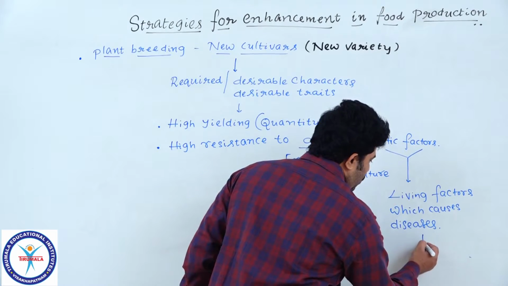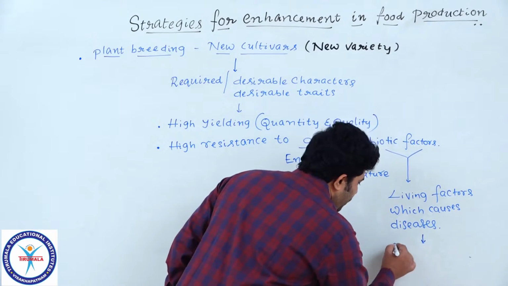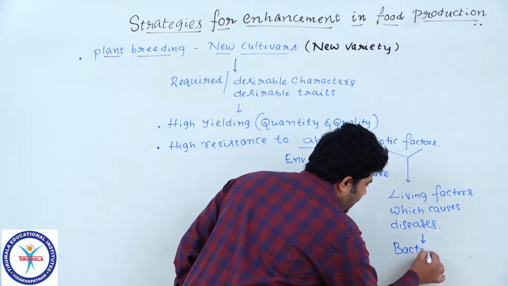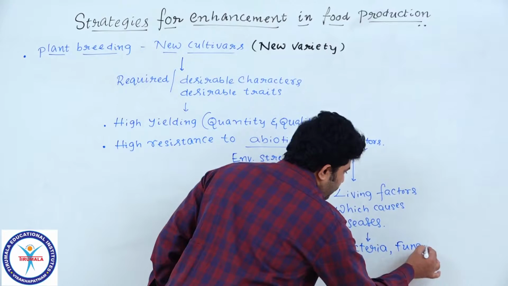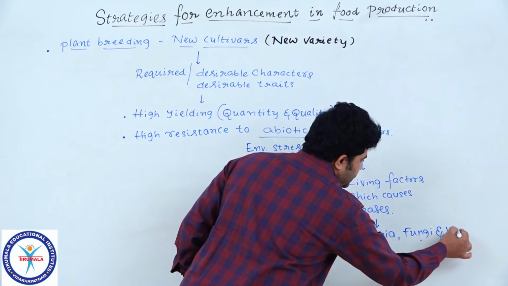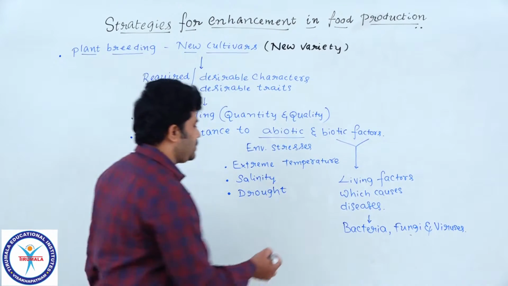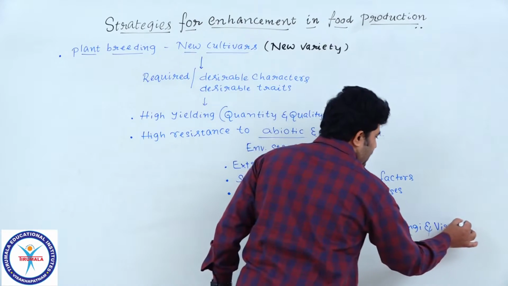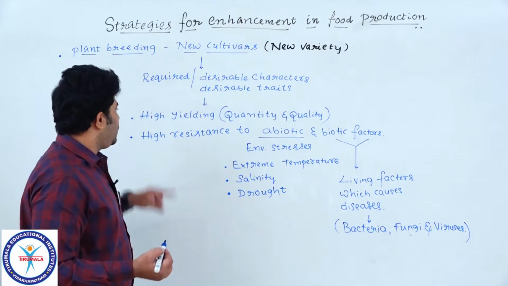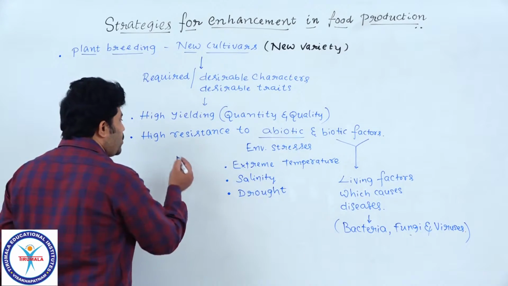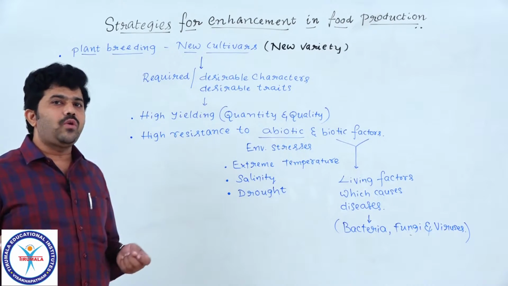Bacterial diseases mean pathogens like bacteria, fungi, viruses and mycoplasmas. All those living components come under biotic factors. Abiotic and biotic factors are controlled by the resistance ability which we incorporate into the plants.